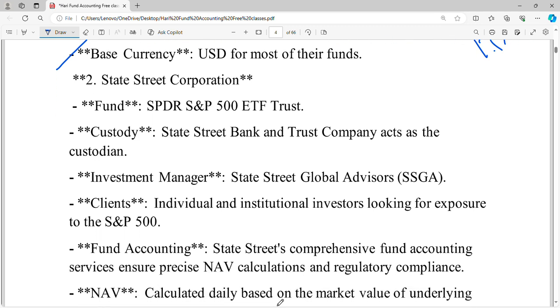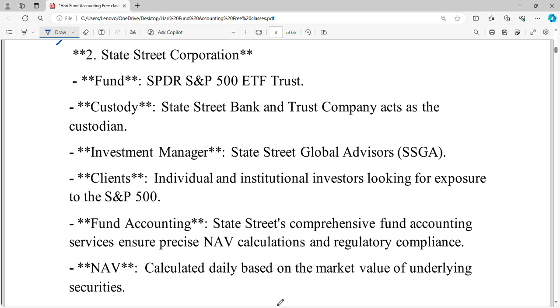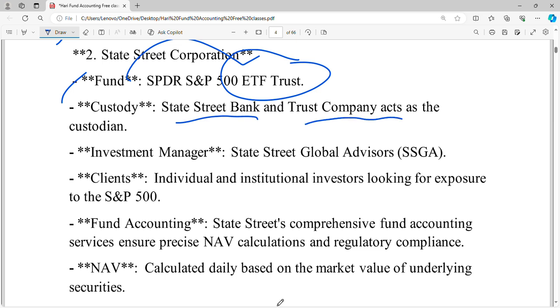If you take State Street Corporation, the fund will be the SPDR S&P 500 ETF Trust. This fund's custodian will be State Street Bank and Trust Company. The investment manager will be State Street Global Advisors, and the clients will be individual and institutional investors looking for exposure to the S&P 500.